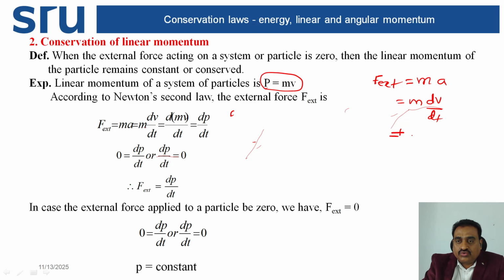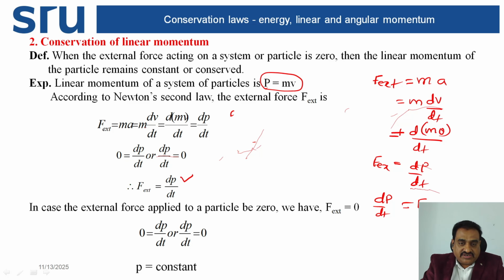So this is equal to d(mv) divided by dt, that is dp by dt. So F external is equal to dp by dt.